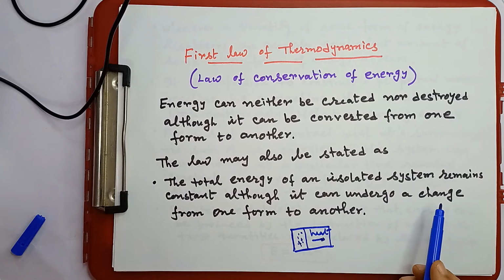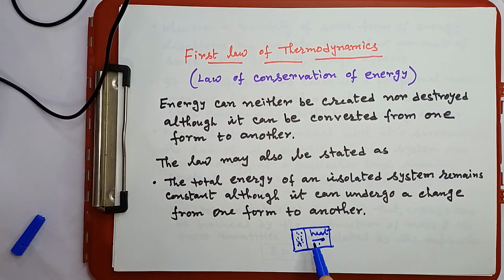So what is this? The total energy of this system and the surrounding is constant, although it can undergo a change from one form to another. Say total energy is 100. So here say 70 calorie, here 30 calorie. Or say 50-50.